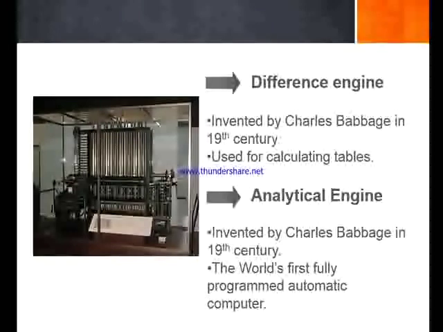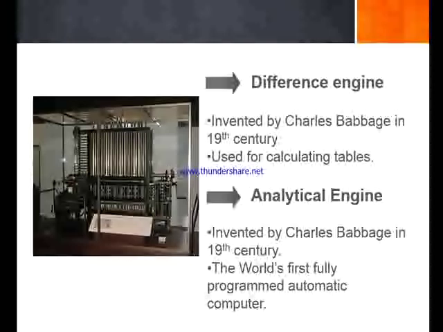The next kind of computer is called the difference engine, and it was invented by Charles Babbage in the 19th century. And you all already know that Charles Babbage is called the father of the computer. He is called so because of his inventions of the difference and the analytical engine. The difference engine was the first computer, or the first mechanical computer, which could calculate tables and store the results